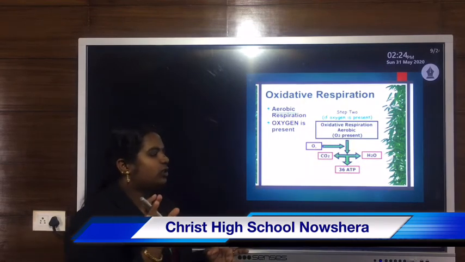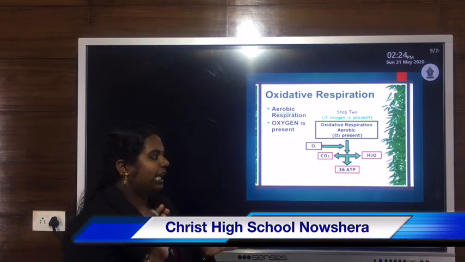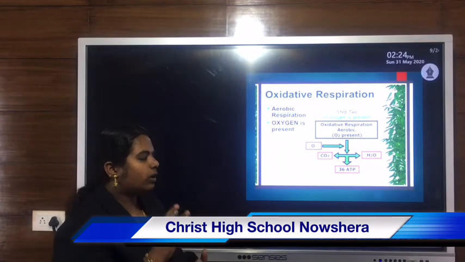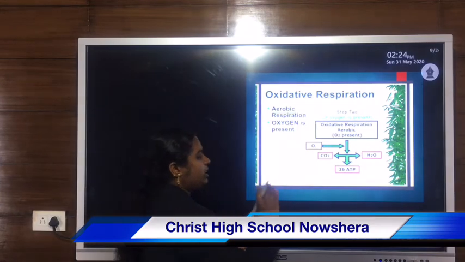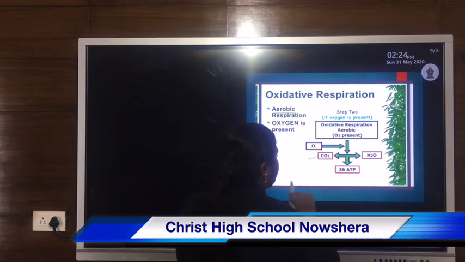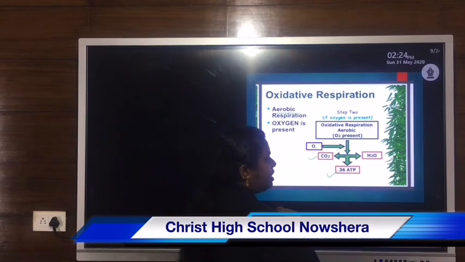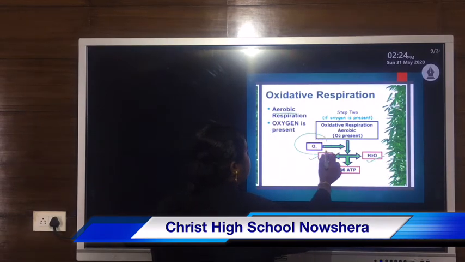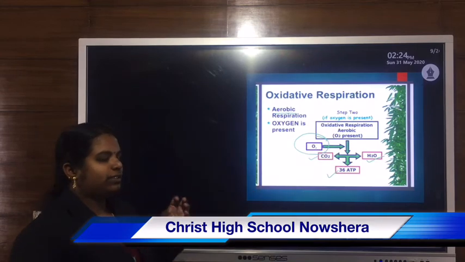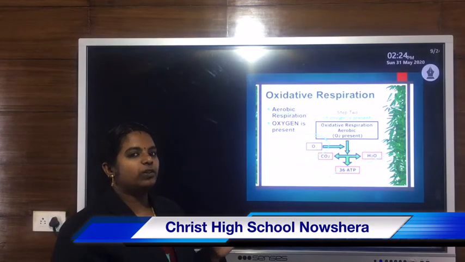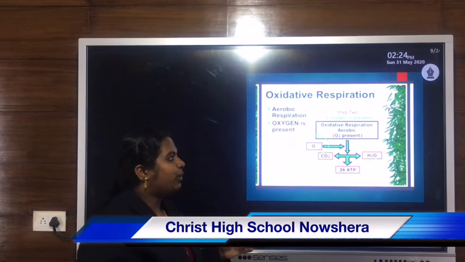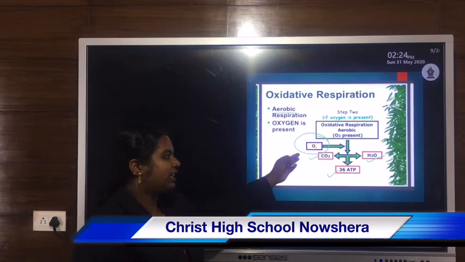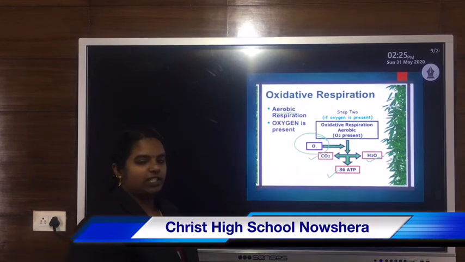So in the presence of oxygen, glucose breakdown or splitting of glucose takes place, and carbon dioxide is formed, along with the release of energy and water. So the end products formed during this oxidative respiration or aerobic respiration are carbon dioxide, energy as well as water.